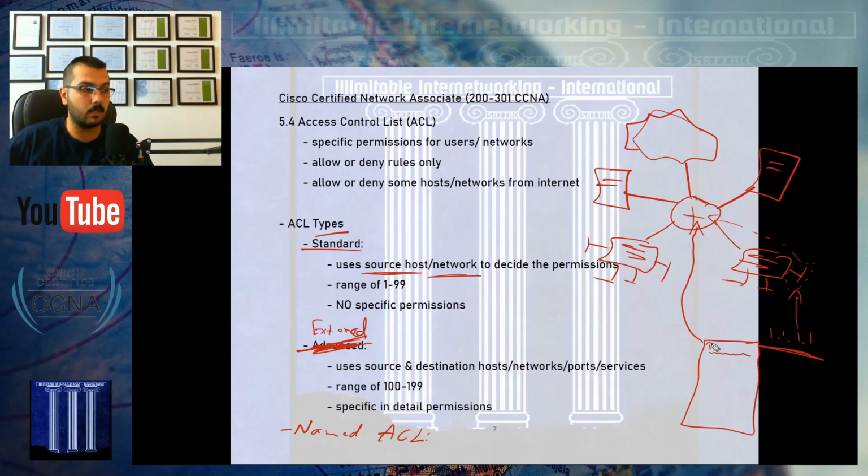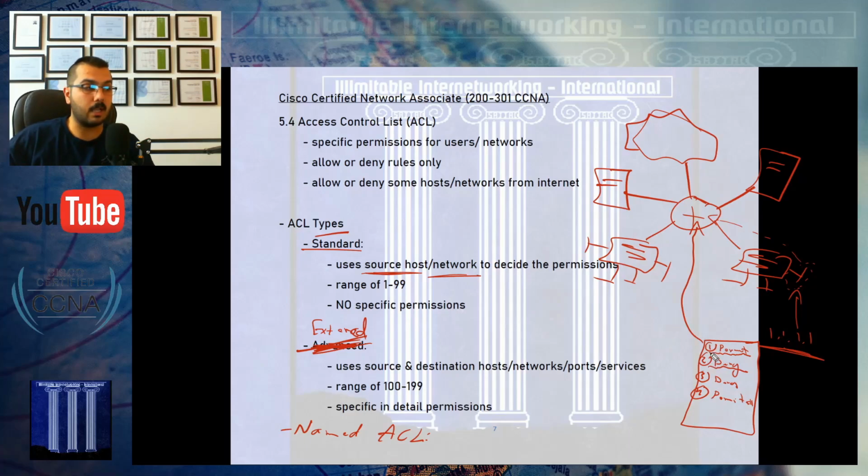Rule number 1, permit 1.1.1.1 from reaching the server. Rule number 2, deny 1.1.1.1 maybe from reaching this entire network. Rule number 3, deny anyone maybe from reaching 1.1.1.1. We put him in a separated jail. Okay, so rule number 4, permit everything for being happened. Permit all, or permit any. You will see that in the commands.